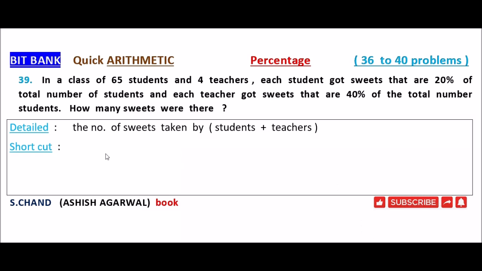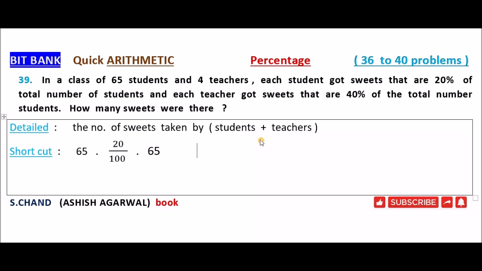Now the first step, the total number of sweets taken by students. Each student got sweets that are 20% of total number of students. Here total number of students is 65. 20% of total number of students is 20% of 65. One student is getting 20 by 100 into 65. This is per student. How many students are there? 65 students. If per student 20 by 100 into 65 sweets are taken, then 65 students is 65 into 20 by 100 into 65